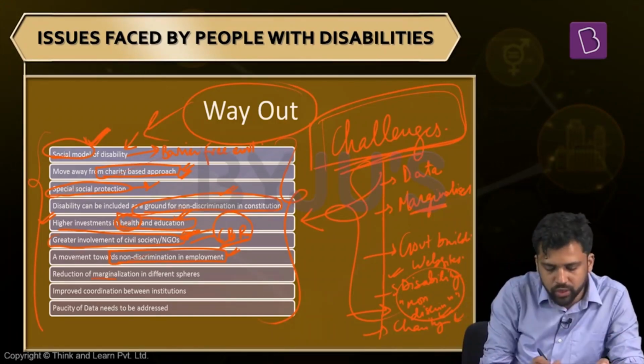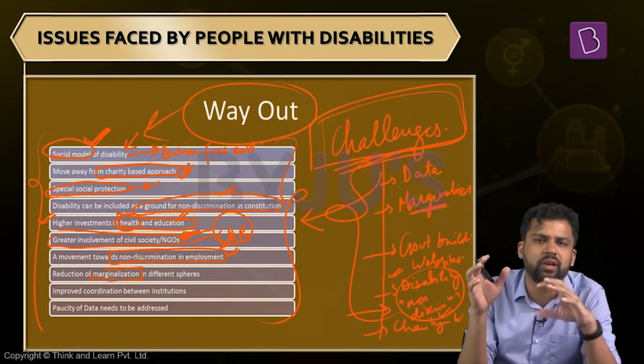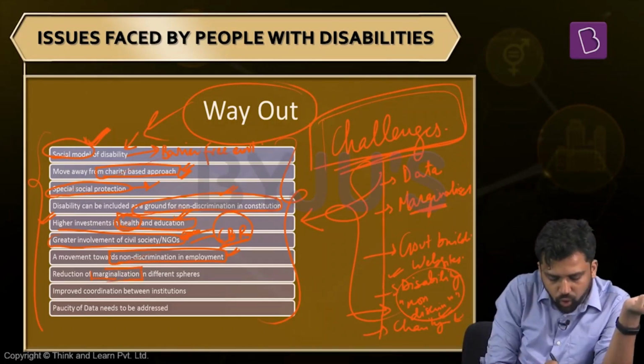Apart from that, we need to reduce the marginalization that they face. We need to have a greater number of people with disability in each and every sphere: in markets, in politics, in education, every sphere.